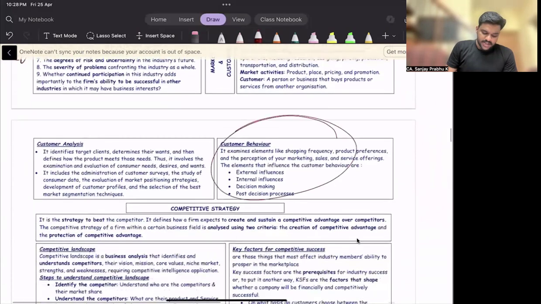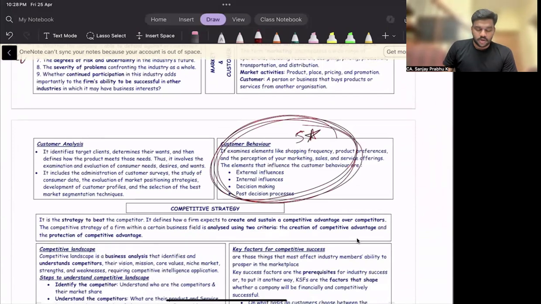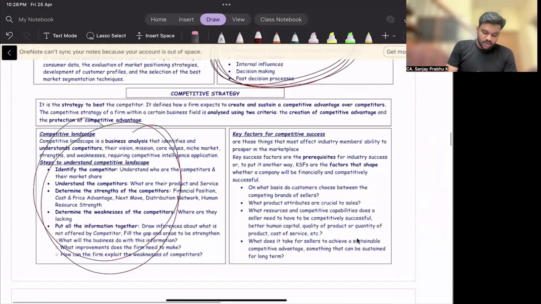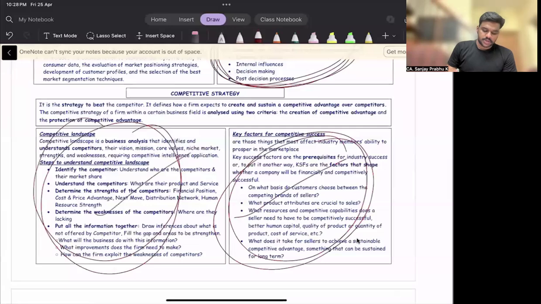This is the topic which I have mentioned as very important, a 5-star topic. This is my 5-star topic. Then obviously competitive landscape, key success factor, all these are important.